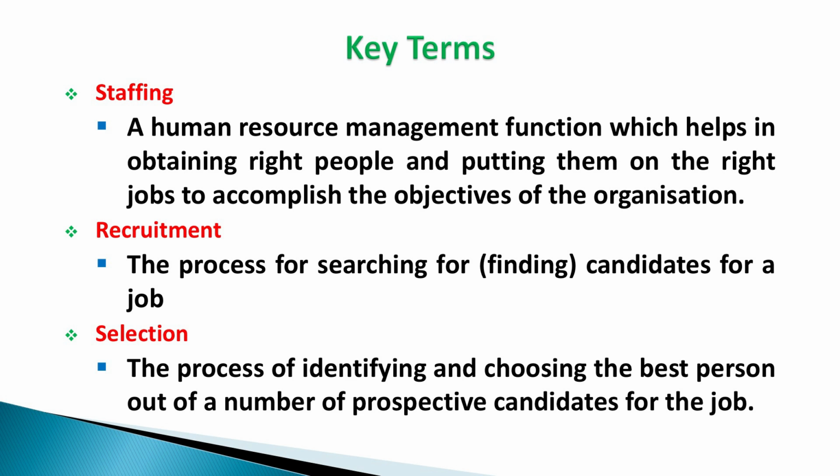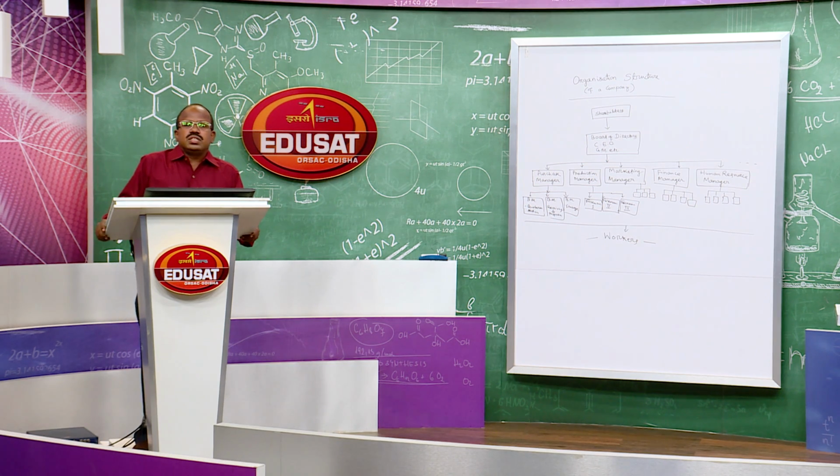So, selection is a process of rejection, because out of say 100 applicants we will select only 5. That is 5%. We will select only 5% of applicants and reject 95%. That means we are rejecting more, selecting less. So, selection is otherwise called rejection. It is a negative process. The objective of selection is to retain few, reject more.